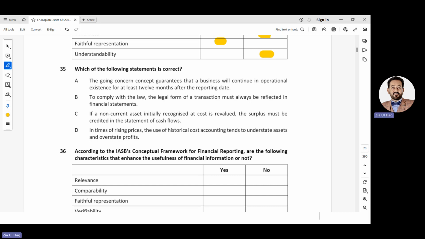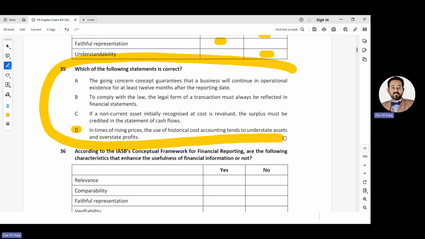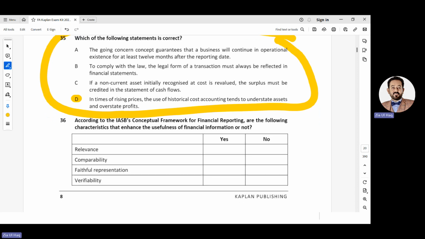D, in times of rising prices, the use of historical cost accounting tends to understate assets and overstate profit. So this is the correct option, but we will understand this in future. Currently, we don't have knowledge about historical cost and revaluation. So leave this for now. This is not relevant to chapter 1 and chapter 2. Number 36.